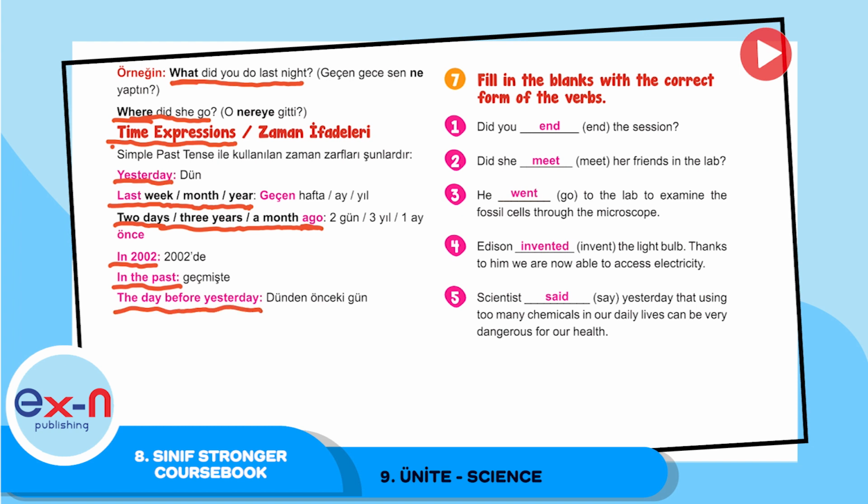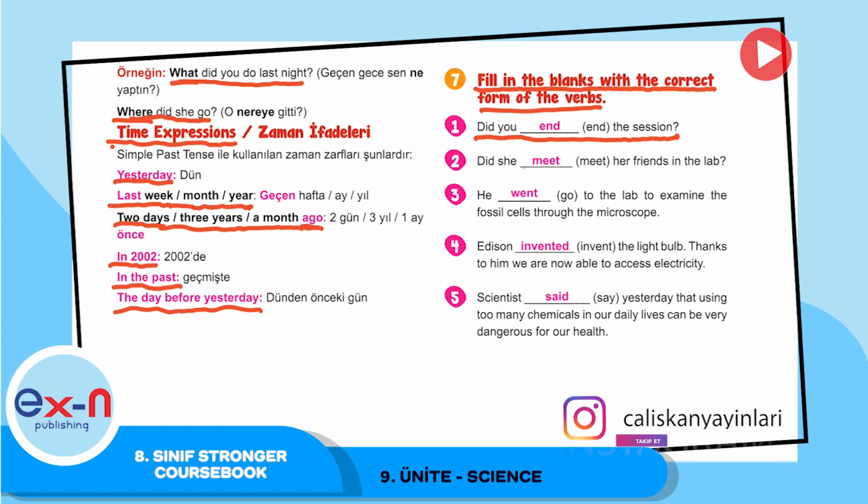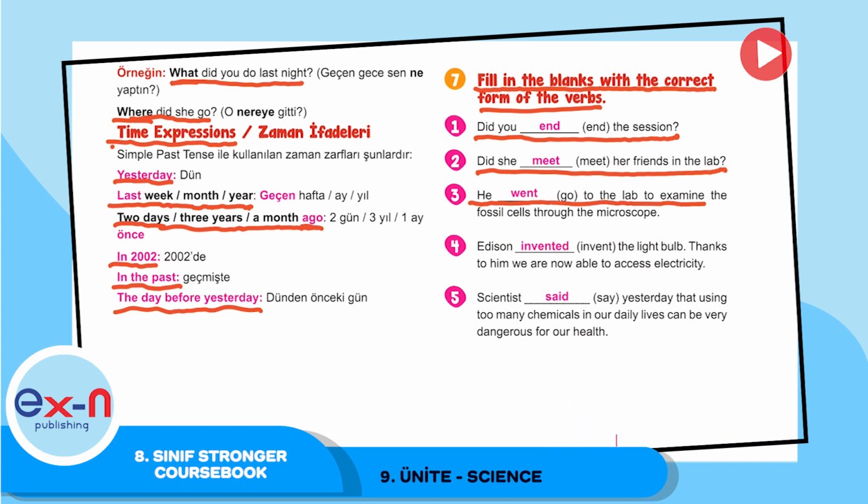Let's do an activity together. Look at activity 7. Fill in the blanks with the correct form of the verbs. Number 1. Did you end the session? Did she meet her friends in the lab? He went to the lab to examine the fossil cells through the microscope. Edison invented the light bulb.